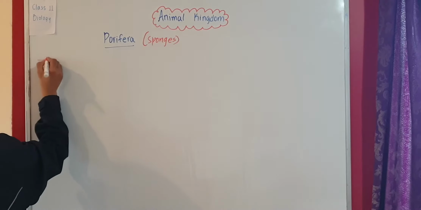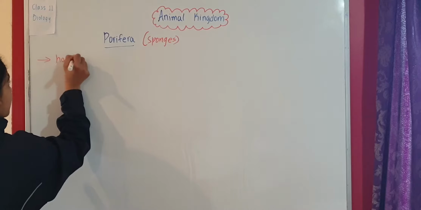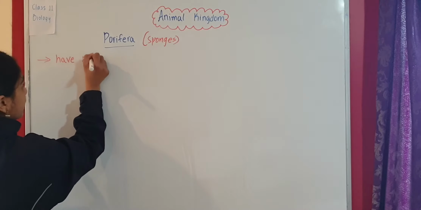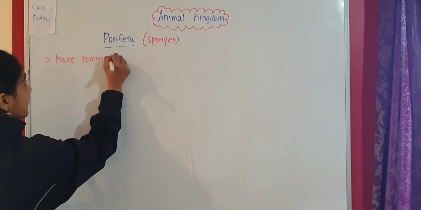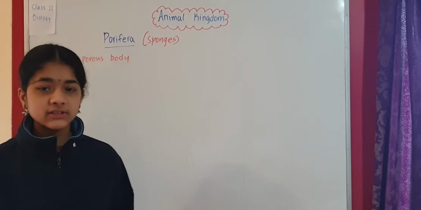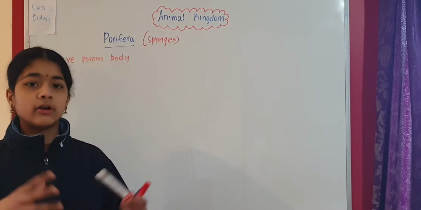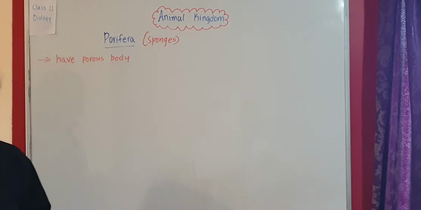The first general characteristic is that they have pores, or a porous body. Now what do we mean by porous body? Porous body means they have small little pores on the sponge's body, and those are called ostia.